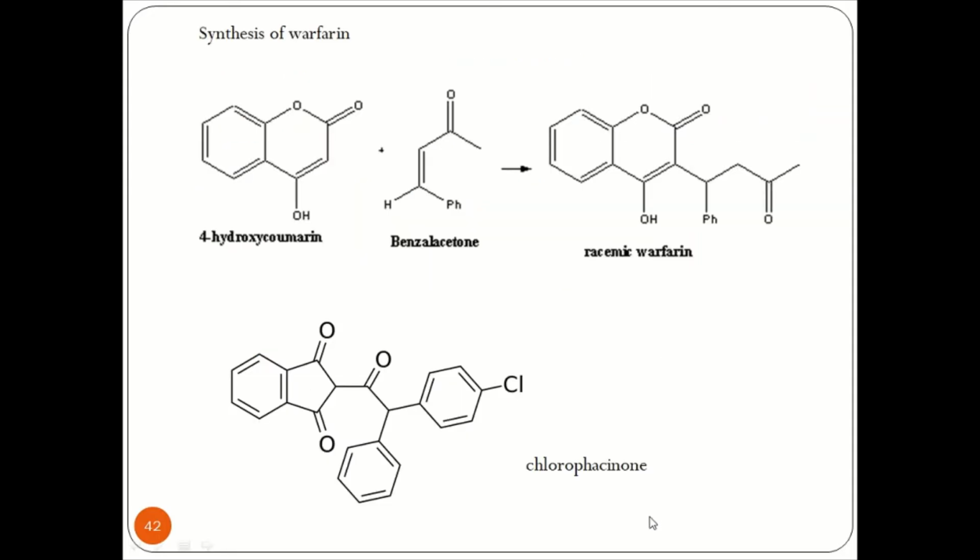One of the rodenticides that we can easily synthesize is warfarin. 4-hydroxycoumarin reacts with benzalacetone to give racemic warfarin. Now this would come into the system like the double bond of the 4-hydroxycoumarin would attack onto the carbonyl carbon, leading to racemic warfarin. In this, the NMR suggests that we will be getting the proton NMR for two benzene systems present in the range of 6 to 7. There is an OH group which is a D2O exchangeable group.